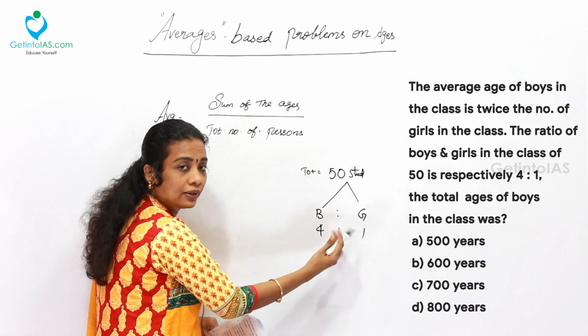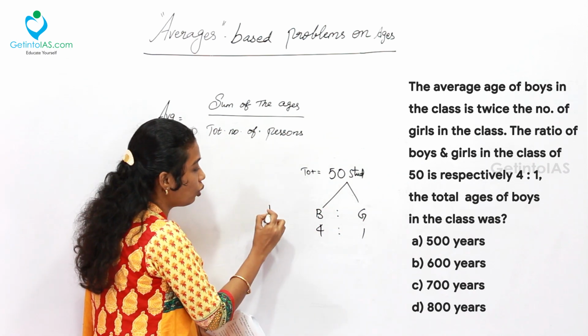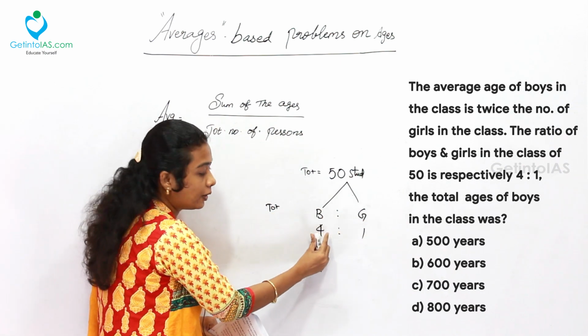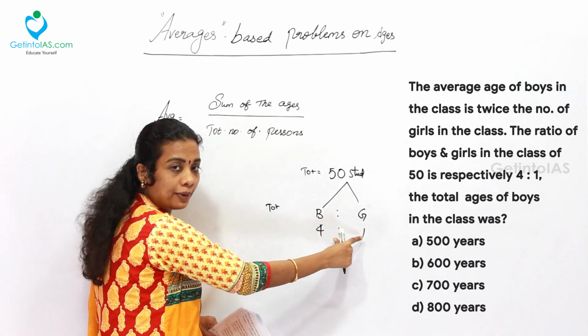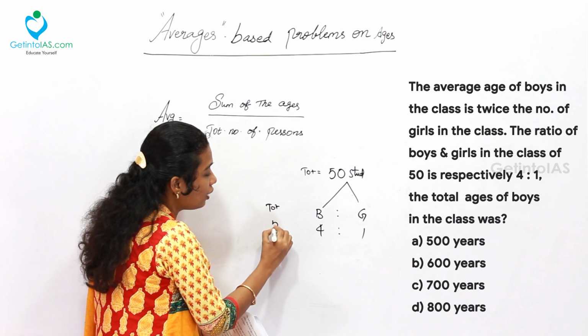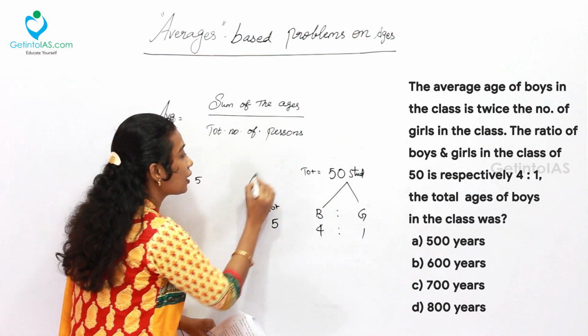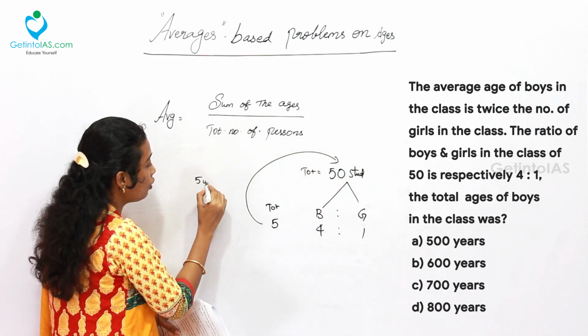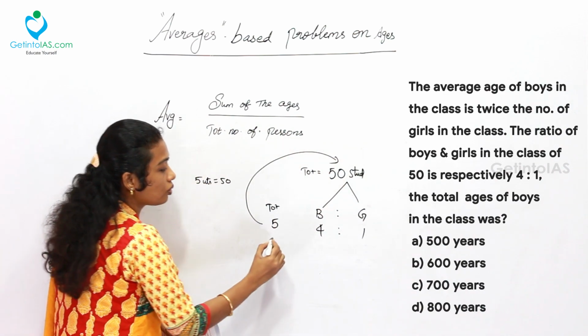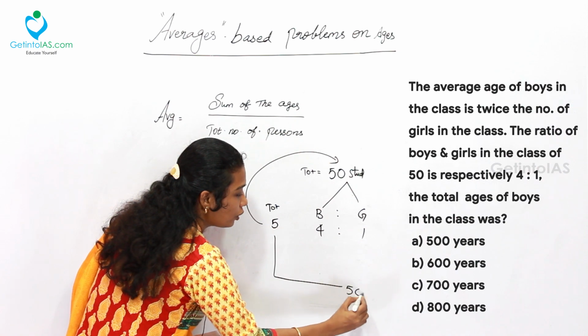So we want to take the total ratio. What is the total of boys and girls? Add up the 4 units plus 1 unit, which is equal to 5 units. This 5 units equal to 50. This is the corresponding unit for 50. 5 units equal to 50. So simply I am writing 5 units equal to 50 students.